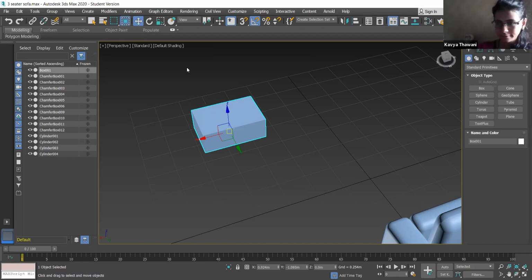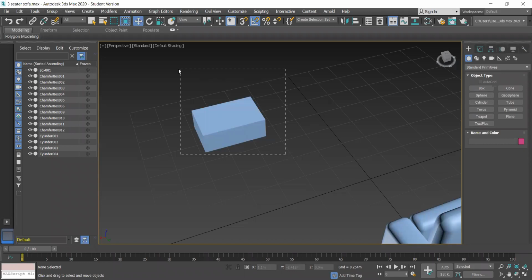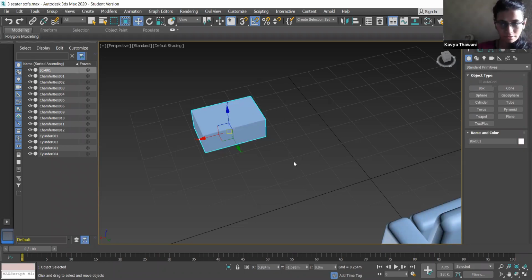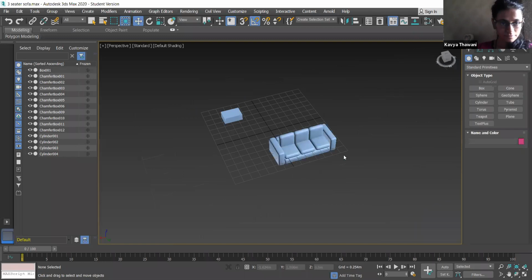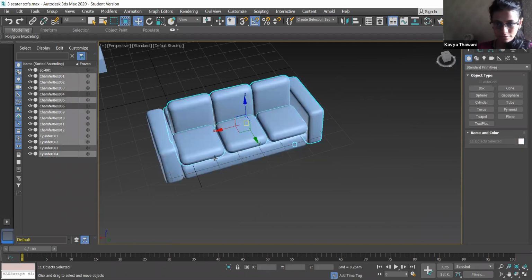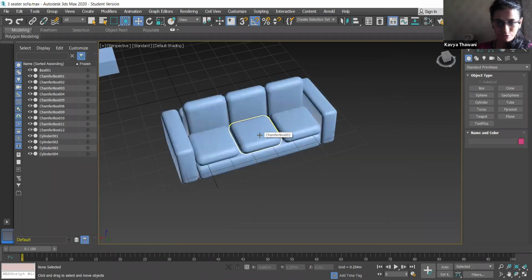No, just a minute. It is happening now. I can select it. Just a minute. Actually, in your 3ds Max, there are a few different commands.